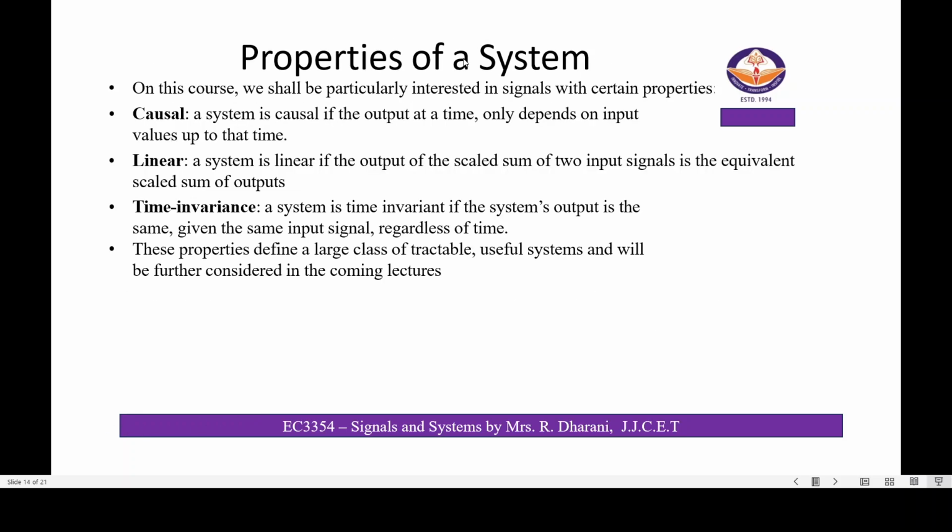Next, the properties of the system. In this course, we will be particularly interested in systems with certain properties. The properties are causal, linear, and time invariant. A system is causal if the output at a time only depends on input values up to that time. In a linear system, the output of a scaled sum of two input signals is the equivalent scaled sum of the outputs. A system is time invariant if the system output is the same given the same input signal regardless of time. These properties define a large class of tractable, useful systems and will be studied further in the classes.